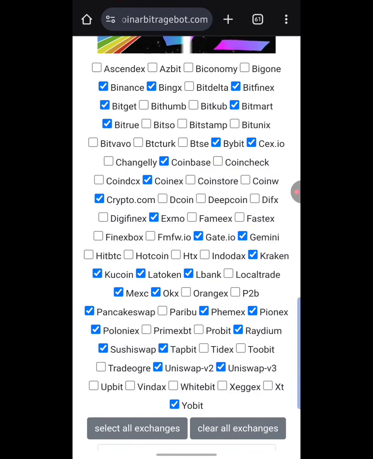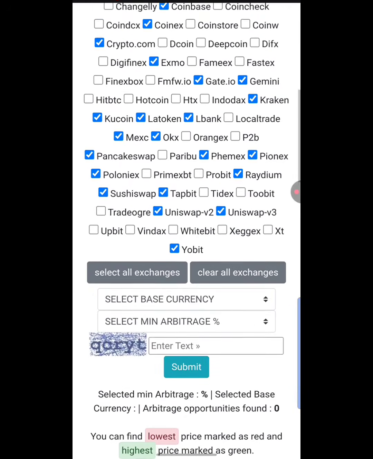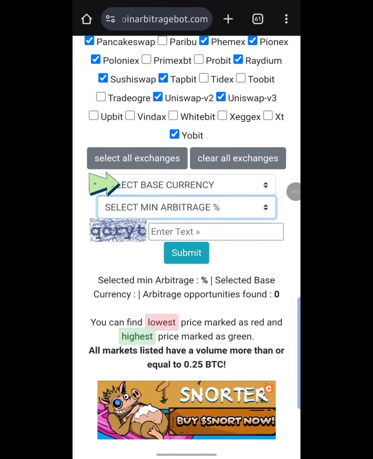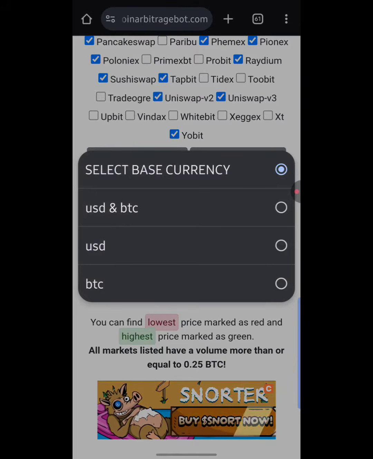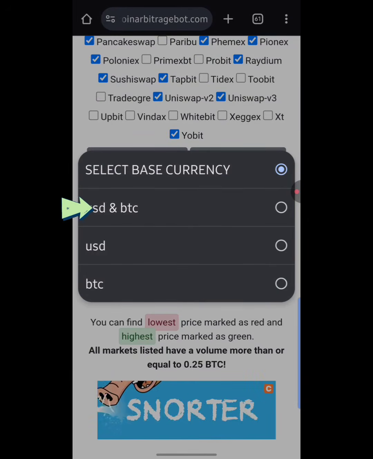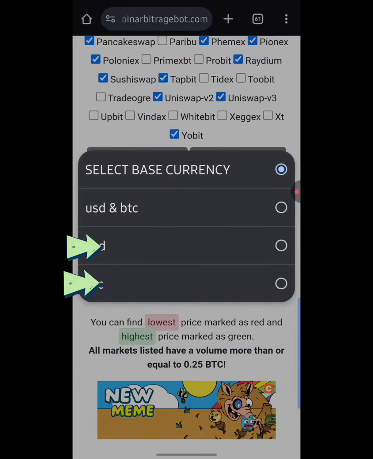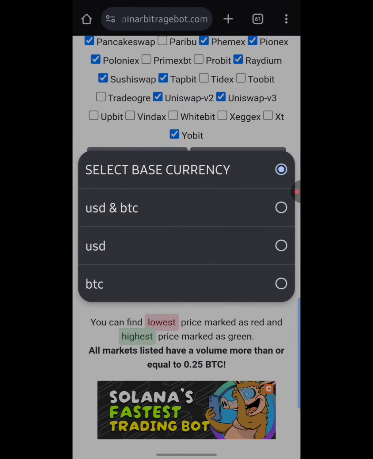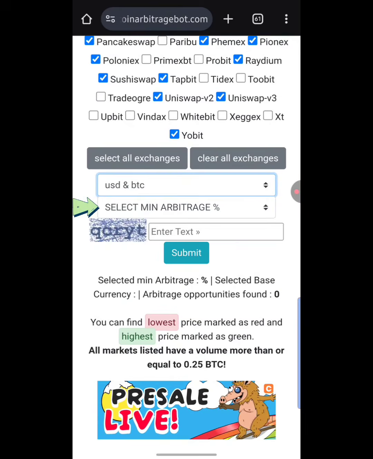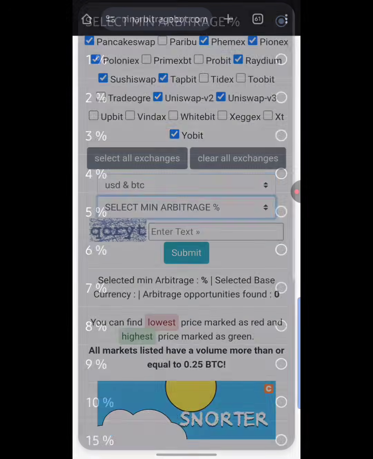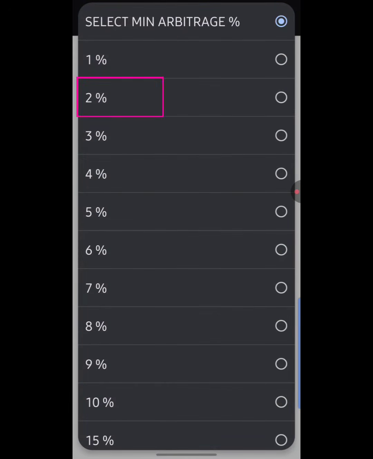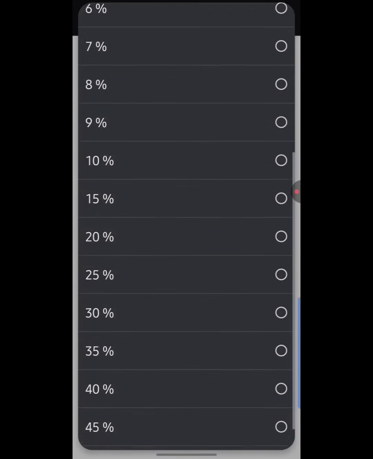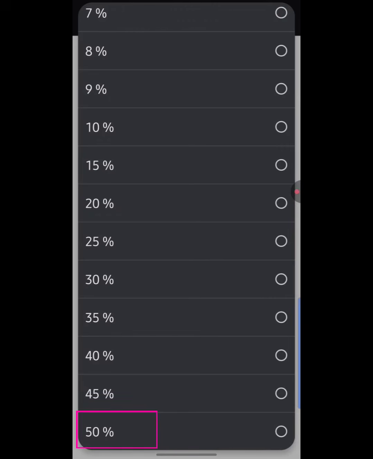When you're done, you scroll down below, and up here where it says select base currency, you simply hit on it. As you can see, you can select USD and BTC, or you can select USD or BTC alone. I'm going to be selecting USD and BTC here. Down below, where it says select minimum arbitrage percent, I'm going to hit on it and select 2%. As you can see, you can select up to 50% here, but don't be greedy.